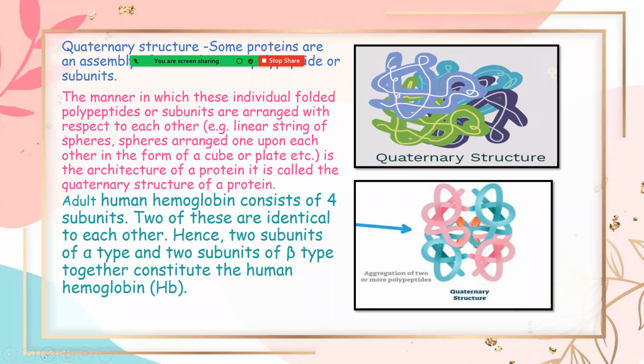Then comes the quaternary structure. Some proteins are made up of 2 or more polypeptide chains. The best example is that of hemoglobin. It is made up of 4 subunits. Out of these, 2 subunits are identical, that is the alpha chain, and the other 2 subunits are the beta chain. And in between is the iron molecule.